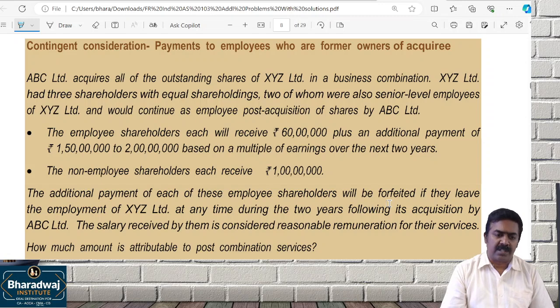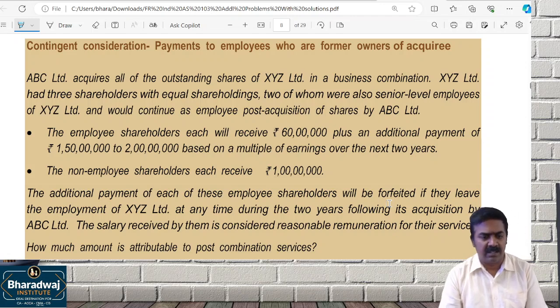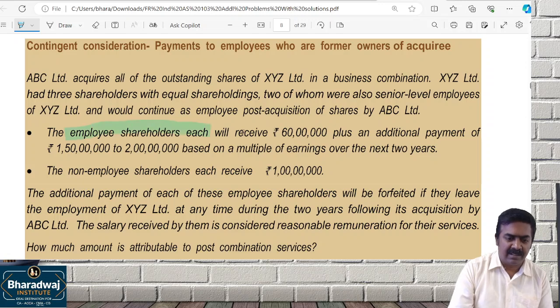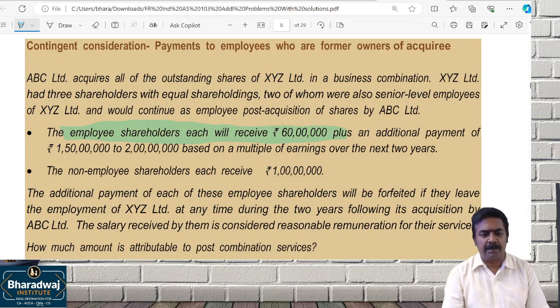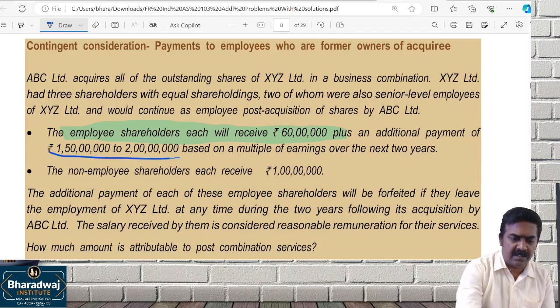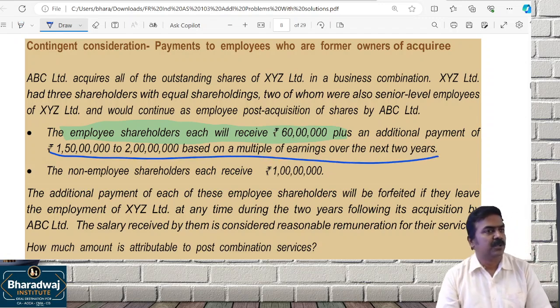You acquired all the outstanding shares of a company with 3 shareholders with equal shareholding. 2 of them are senior level employees. Employee shareholders will receive 60 lakhs plus an additional payment based on multiple earnings over the next 2 years.